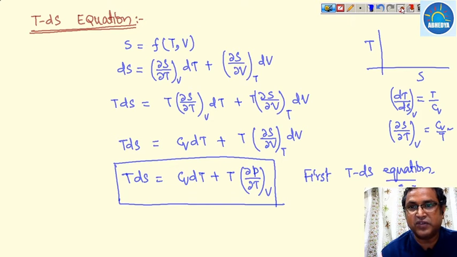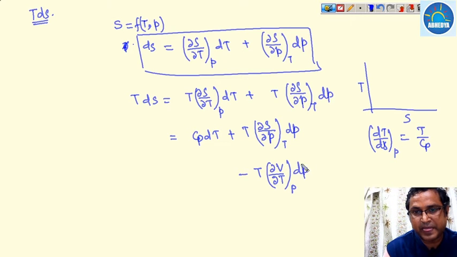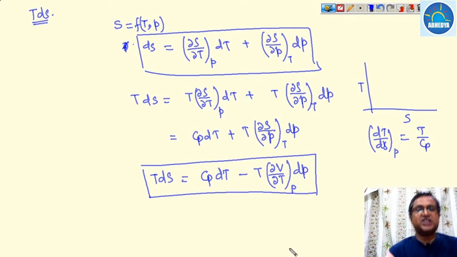So TdS is Cp dT minus T times del V over del T at constant pressure dP. This is known as the second TdS equation.